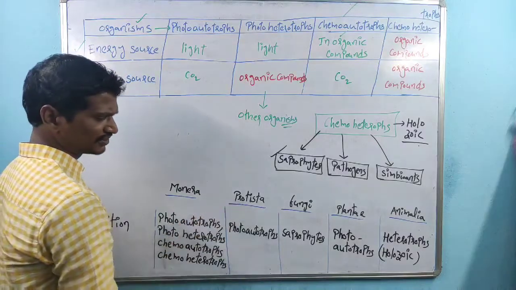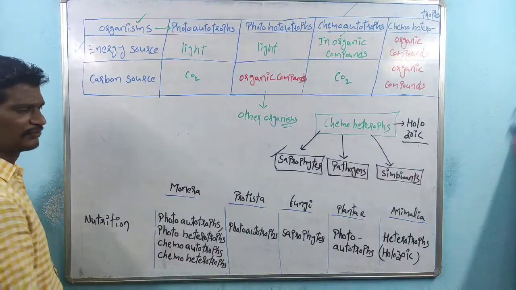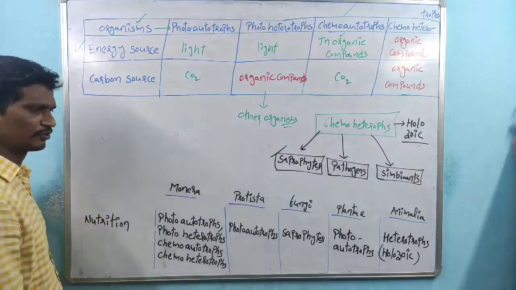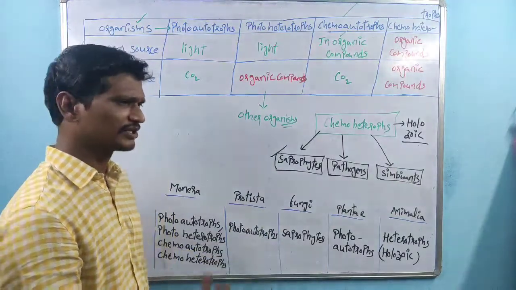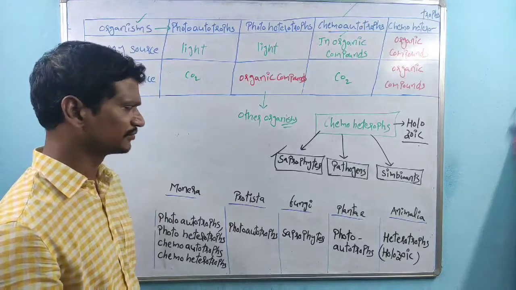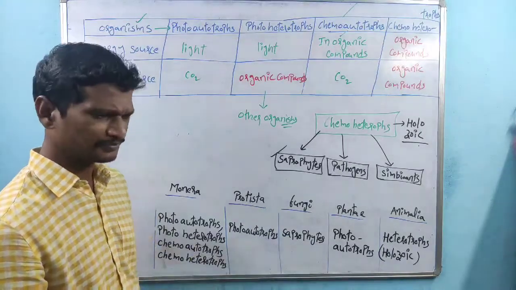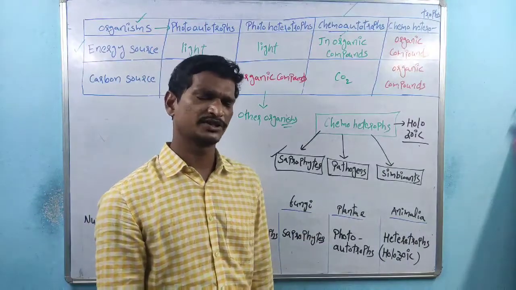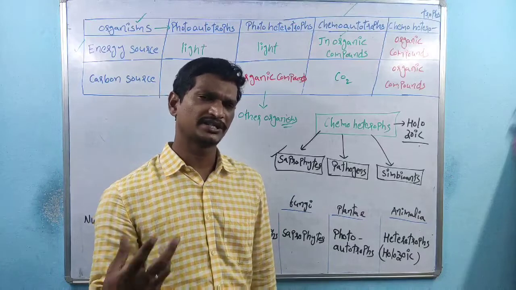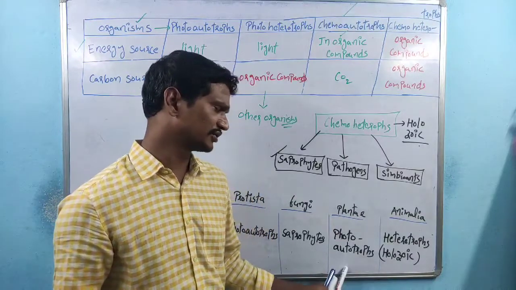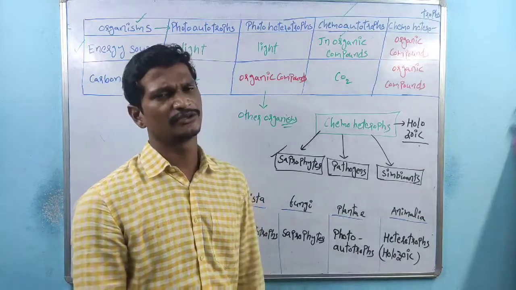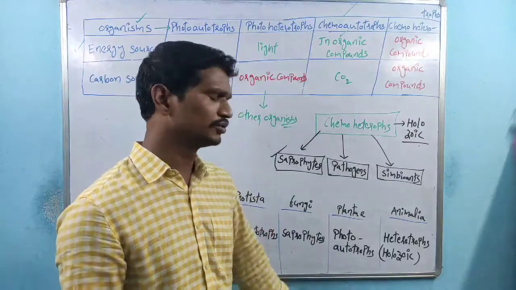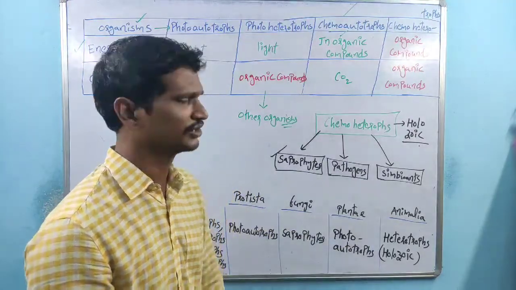Coming to the next one, Protista. These have chlorophyll pigments which perform photosynthesis, so Protista are photoautotrophs. Fungi are saprophytes, growing on dead and decaying organisms in the majority of cases. In plants, all plants have chloroplasts, and the chloroplast contains chlorophyll, which performs photosynthesis. Animalia are heterotrophs, especially holozoic nutrition. We humans ingest food, holozoic nutrition.